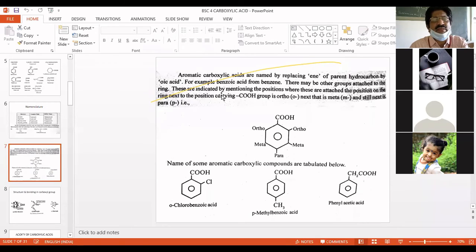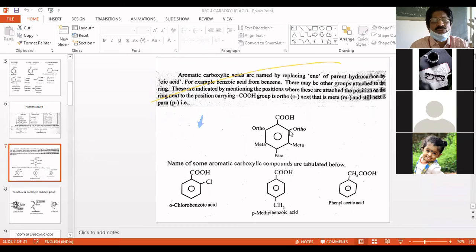And then naturally, the position where the substituents are linked matters. I think you know that for the benzene ring, there is 1 para position, 2 ortho positions and 2 meta positions. If the carboxylic group is at position 1, these 2 are called ortho, these 2 are called meta, and this one is called para.